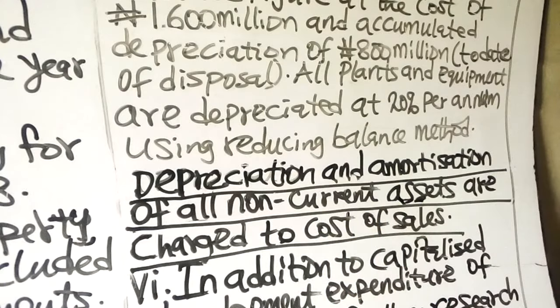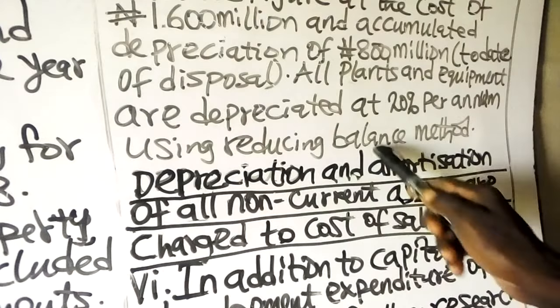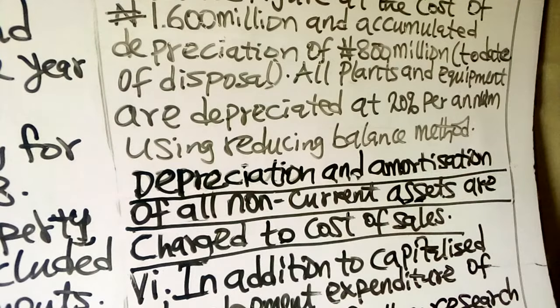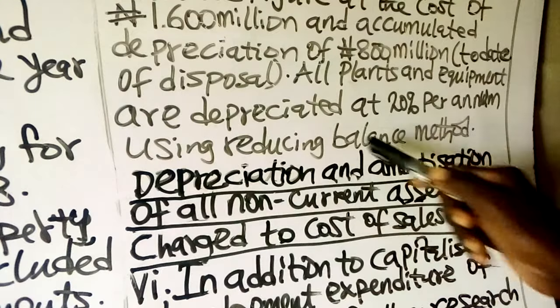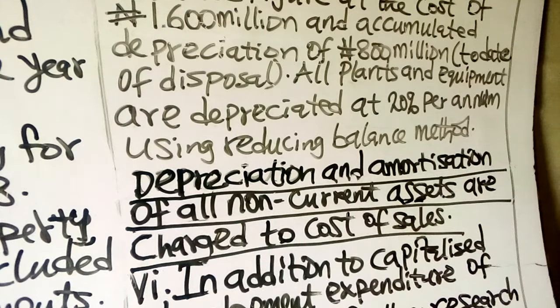Under the reducing balance method, depreciation is calculated on the carrying amount of an asset. By carrying amount, we mean the net book value of the asset. To arrive at the carrying amount, you have the cost less accumulated depreciation to date. Then you apply 20% on that carrying amount to arrive at the depreciation charge for the year. Take note of that.